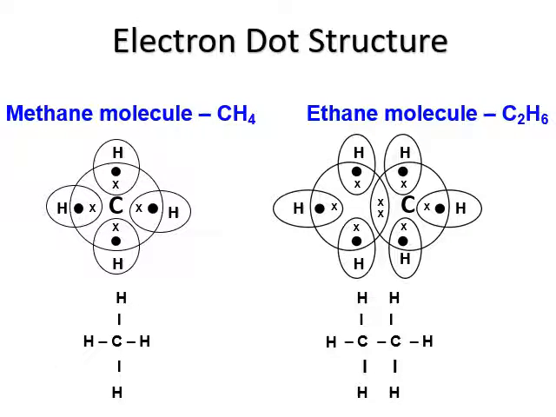Electron dot structures. Now methane molecule, that is CH4. We can show the carbon having 4 outermost or valence electrons with the cross, and hydrogen with the dot structure. Dot means it is the symbolic representation for the electron. So this is how carbon combined with 4 hydrogen atoms, and 2 carbon combined with 6 hydrogen atoms. This is known as electron dot structures.